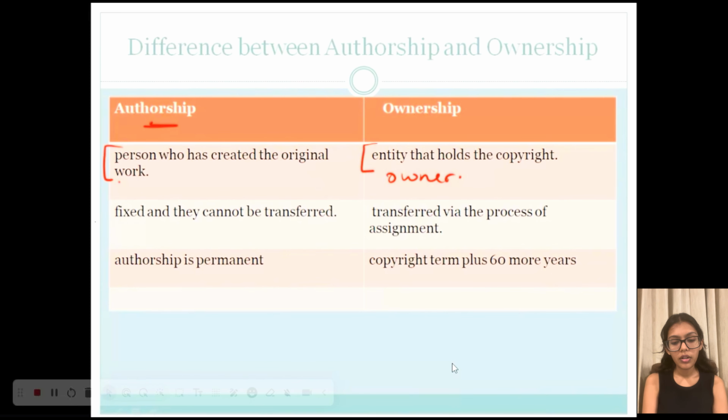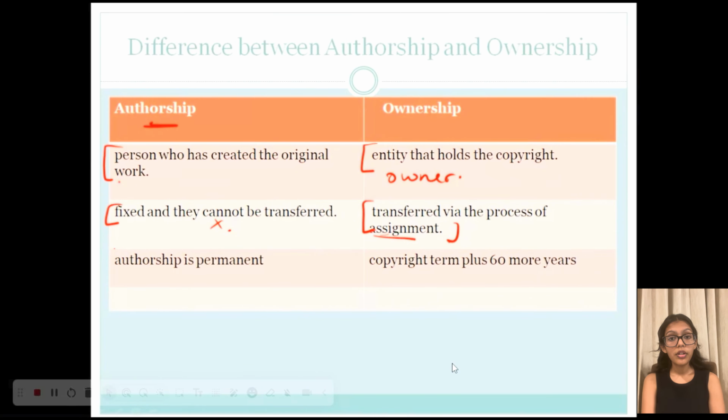Now, when we talk about the transferability of these rights, in authorship they are fixed and cannot be transferred. So if you write a book, then you will be called the author of that book for eternity. But ownership can be transferred via the process of assignment, from the employee to the employer or from the creator to the commissioner. Now these rights can be transferred for a certain period of time, and if not mentioned explicitly, then of course for 5 years.